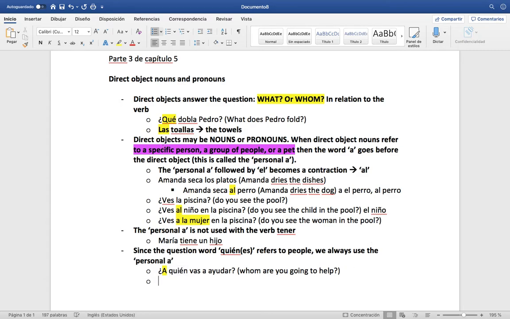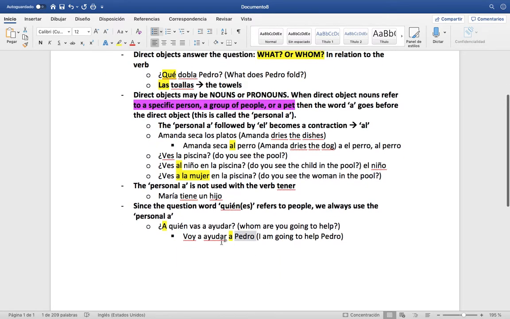And if I want to answer this question, I might say, voy a ayudar a Pedro. I am going to help Pedro. And in this case, obviously, we have the personal A right here again, because to whom are we helping? Remember, we're answering that question. To whom are we helping? We are helping Pedro. So we have to have the A, the personal A.